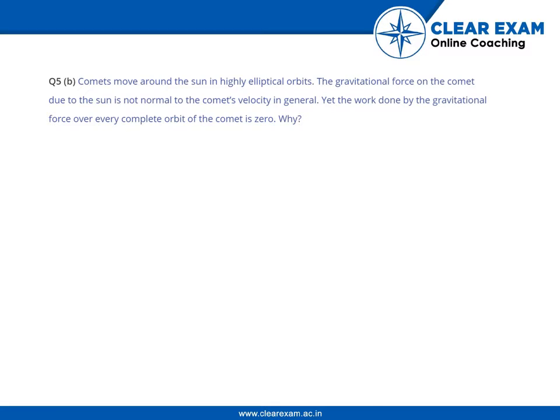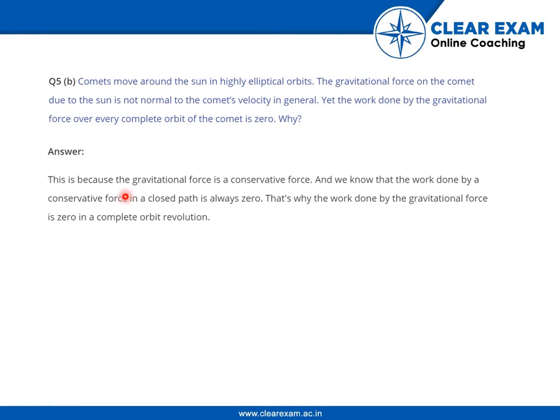The next question is, comets move around the sun in highly elliptical orbits. The gravitational force on the comet due to the sun is not normal to the comet's velocity in general. Yet the work done by the gravitational force over every complete orbit of the comet is zero. Why? This is because the gravitational force is a conservative force, and we know that the work done by a conservative force in a closed path is always zero. That's why the work done by the gravitational force is zero in a complete orbit revolution.